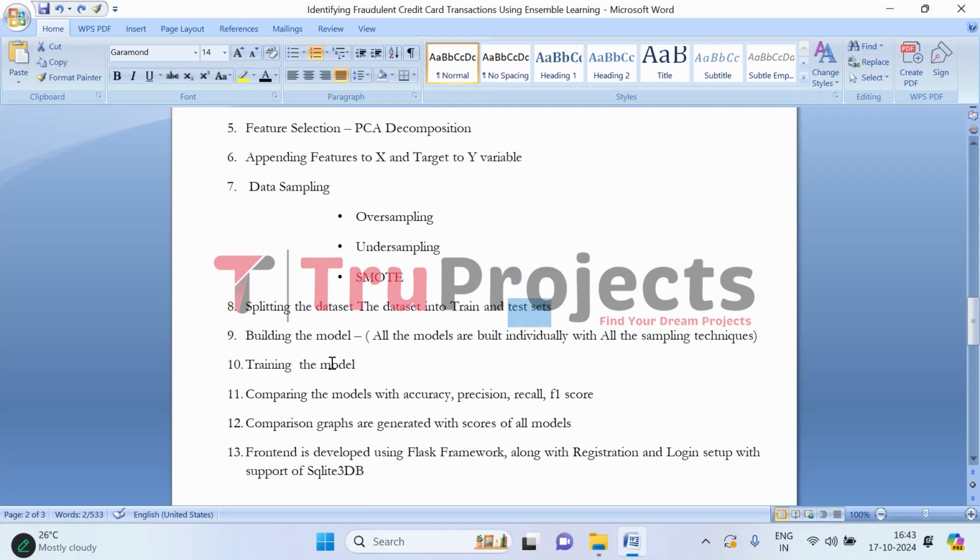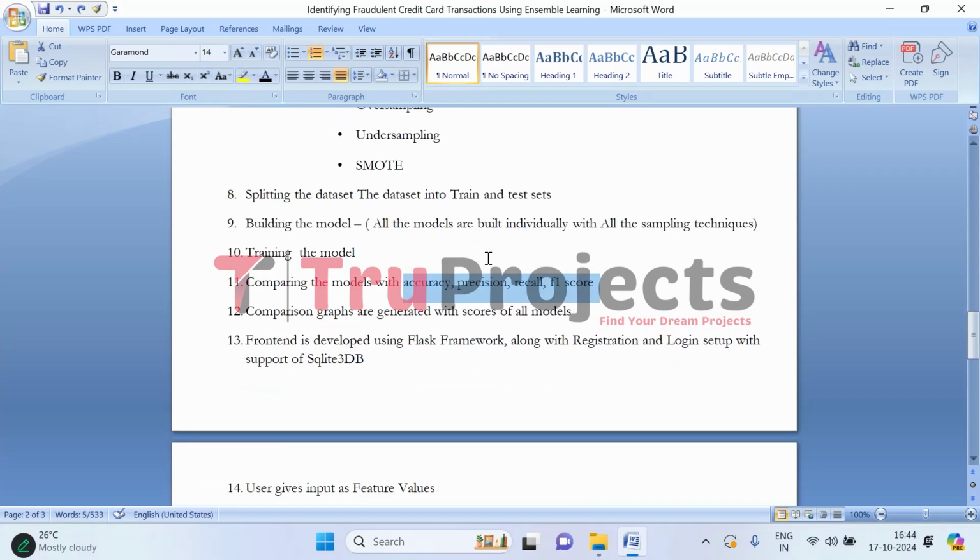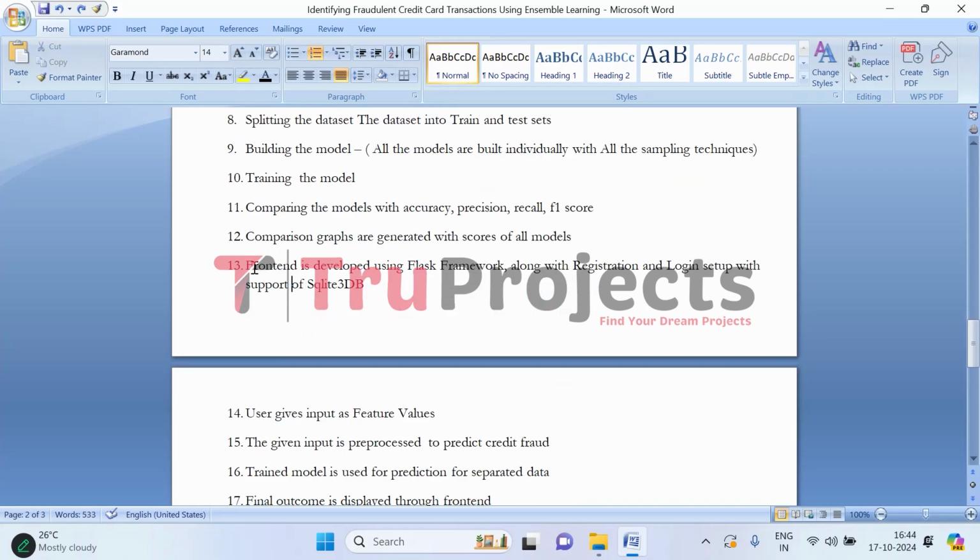After splitting the data, we train and build the models. We build and train the models to predict the credit card fraud. And then we evaluate all those models using accuracy, precision, recall, and F1 score. Then we compare all the models using comparison graphs of all these metrics. Then we have developed the front end using the Flask framework. And then we also developed an authentication mechanism for secure login.